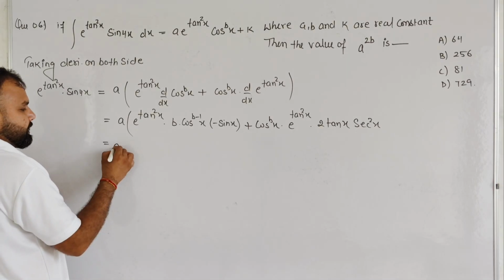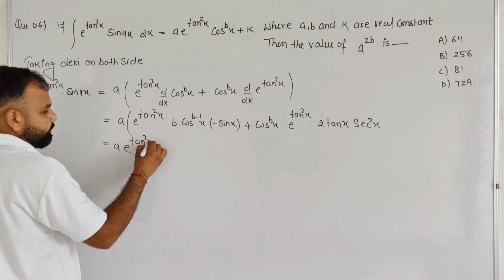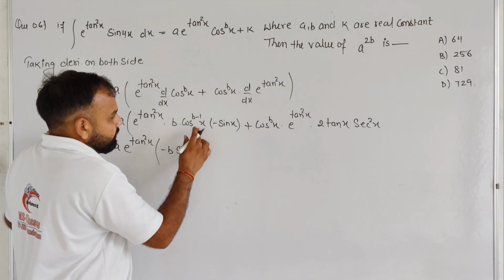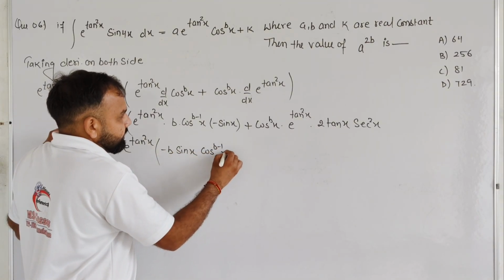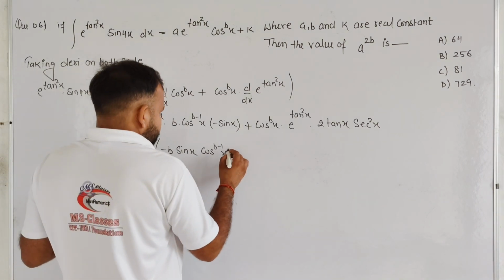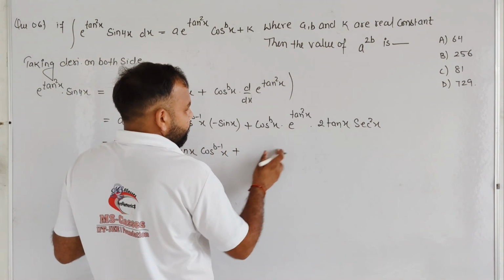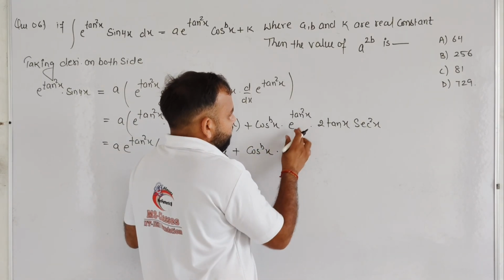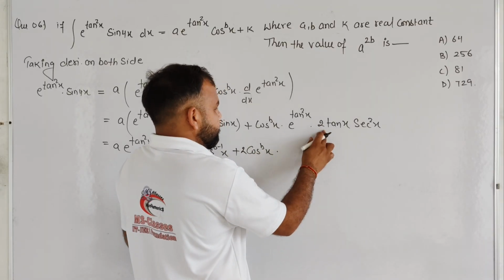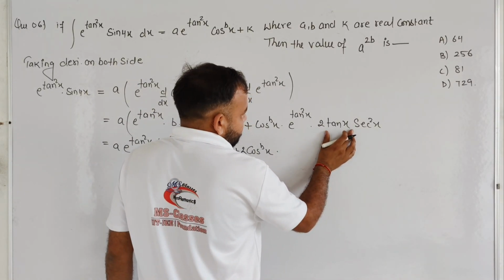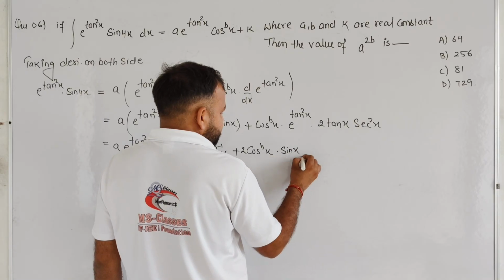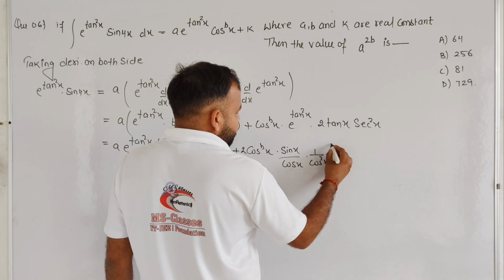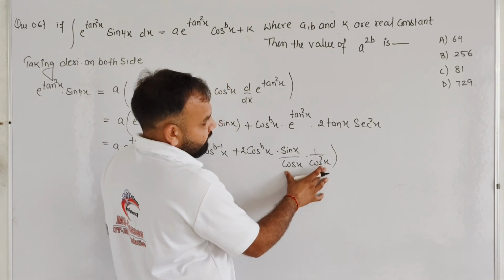Taking e to the power tan square x common, basically it will become minus b sin x cos to the power b minus 1 x, plus this thing will become cos to the power bx into e to the power tan square x common, and 2 times tan x. Tan x is written as sin x upon cos x, and secant square x is written as 1 upon cos square x, and we know very well, student, this will become cos cube.